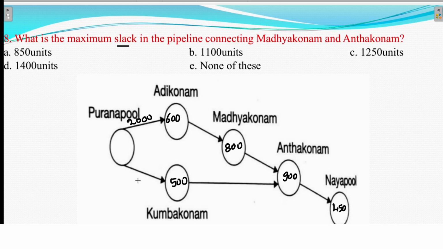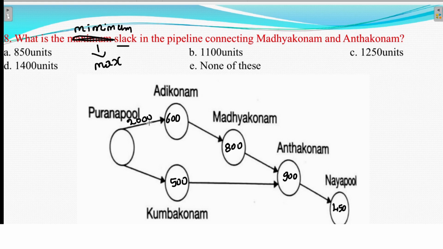See this question. I will explain, don't worry, just you try. So maximum supply. Minimum slack if you need, maximum. What is the maximum slack? Here, maximum or minimum slack. Question typing wrong. According to options, it is a minimum slack. Minimum slack in the pipeline connecting Madhyakonam to Anantakonam. Yes. If you need minimum slack, you have to send maximum. You have to send maximum.